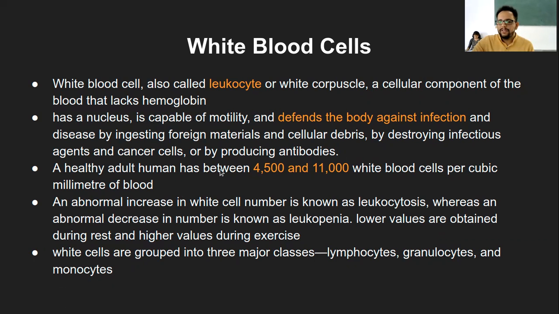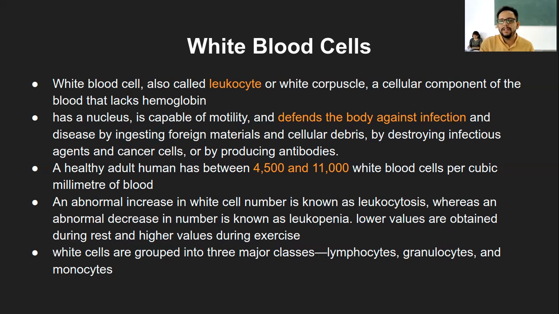One of the other functions is also the production of antibodies. Whatever antibodies we have inside our body are majorly because of the white blood cells. Count-wise, we know the RBCs were 600 times higher than WBCs.